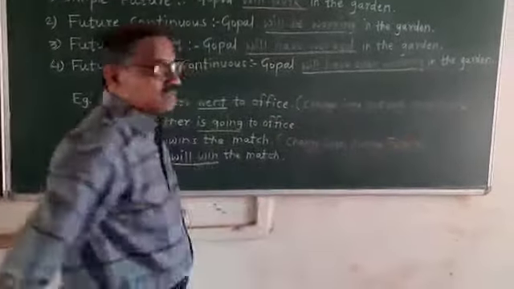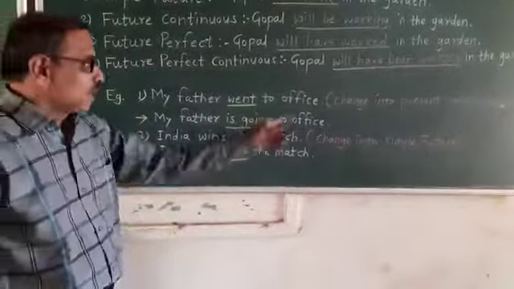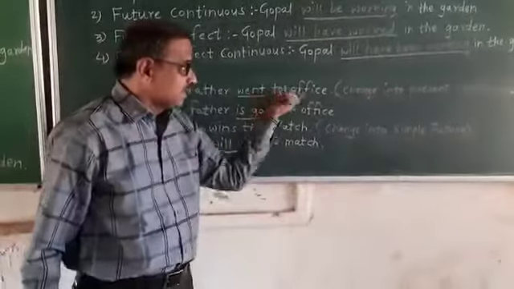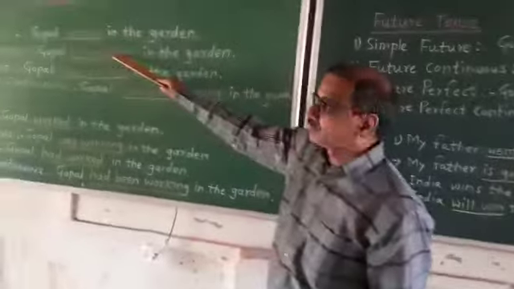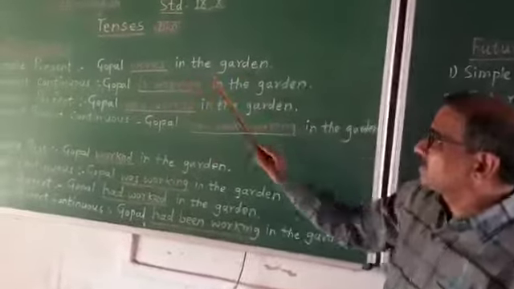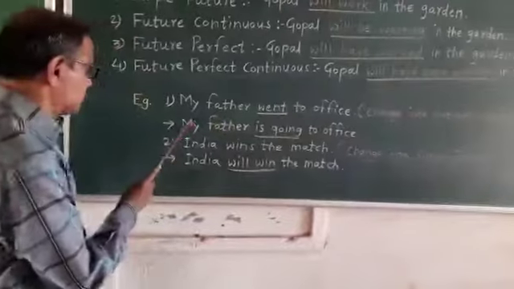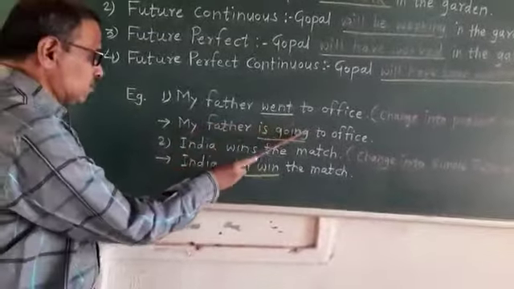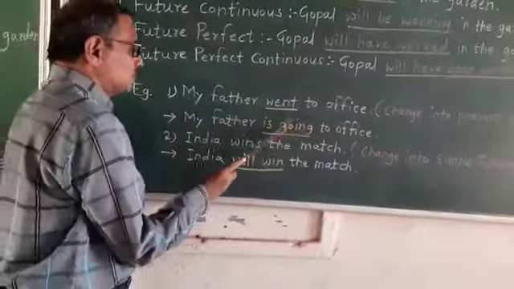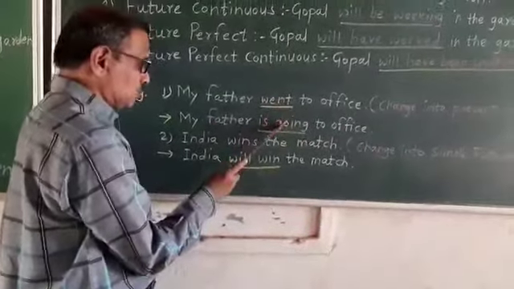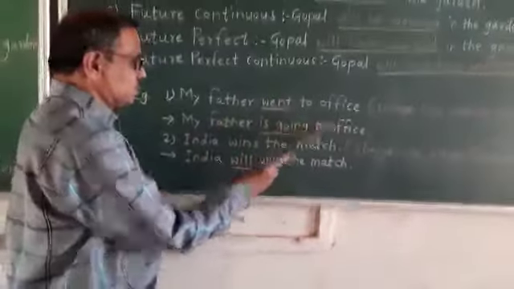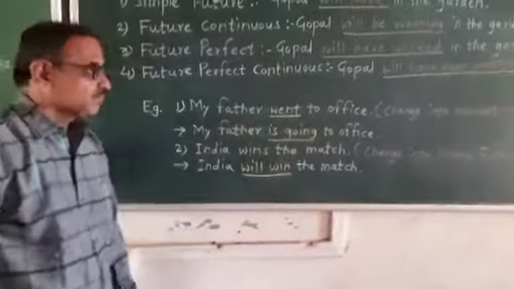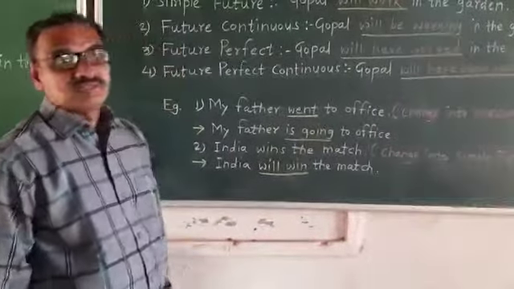Change into present continuous. You have to change this sentence into present continuous tense, like Gopal is working in the garden. So you have to write the answer: My father is going to office. The root verb of went is go. We have added ing. My father is going to the office.